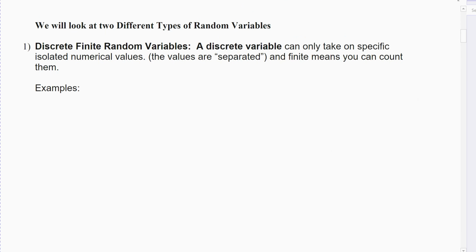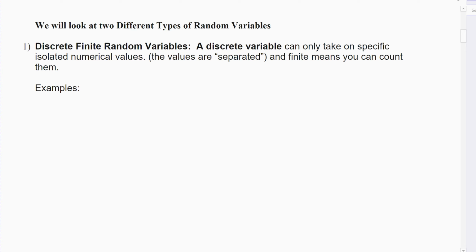There are 2 types of random variables. The first one, which is the one we've dealt with in chapter 6 and chapter 7, and we're going to deal with more here in chapter 8, is the one we use the most. It's called the discrete variable. And if you've ever taken discrete math, you know what the discrete variable is. Discrete means it can only take on specific, isolated numerical values. Most of the time, it's your whole number values or your integer values, but it doesn't have to be.